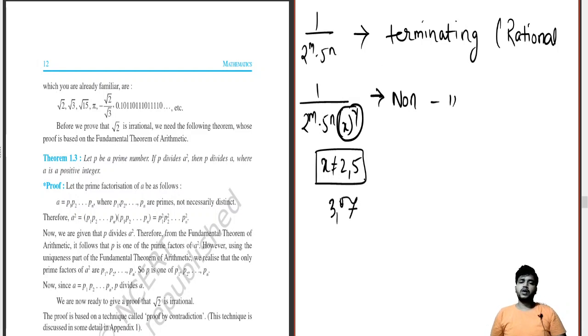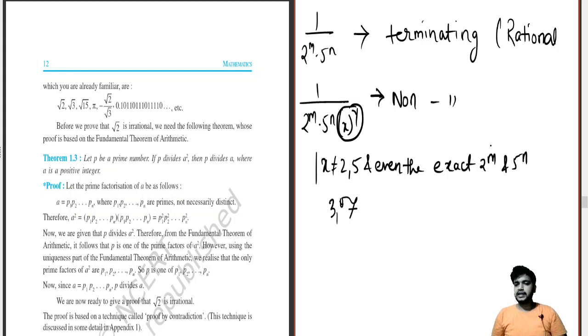Okay, one more thing, x is not equal to 2, 5, and not even exactly 2 to the power m and 5 to the power m, which means this can be like 8. If x is equal to 8, then our concept will not be satisfied. It should not be the case of 2 to the power m and 5 to the power n also.